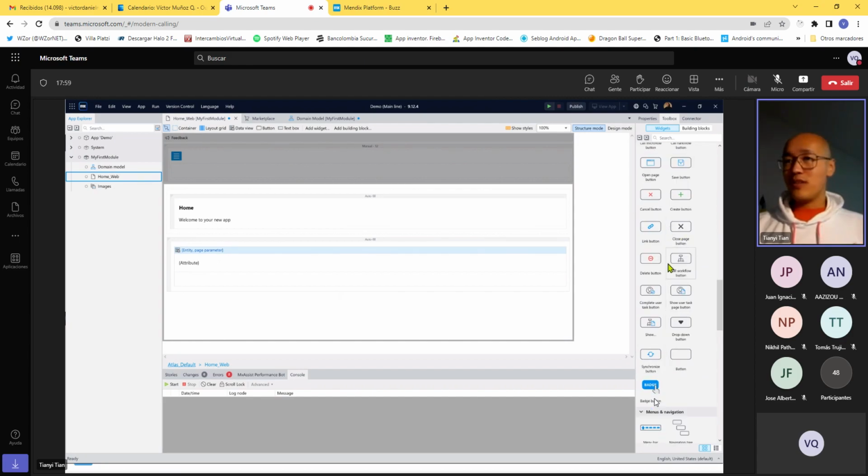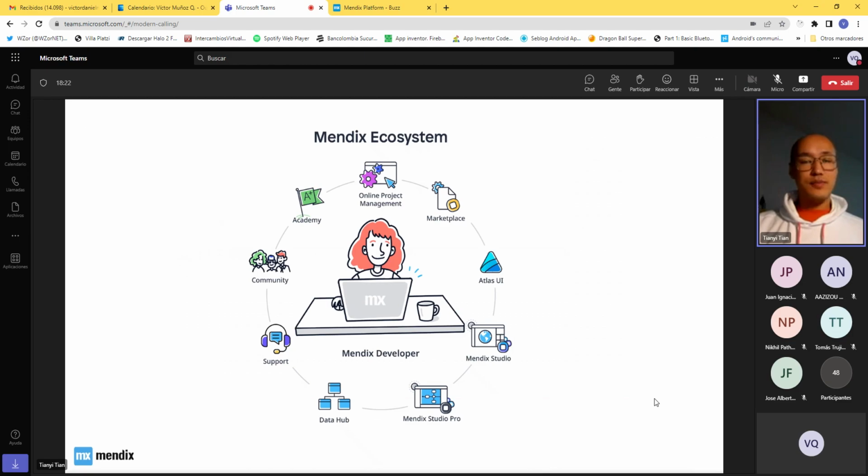Also use standard buttons that already have functionalities with them, and create microflows that show you how to create custom actions to create the flow of actions you need. All right. More on that tomorrow, but let's have a look at the slides again, right? So this gives you a more structured way of approaching the content.